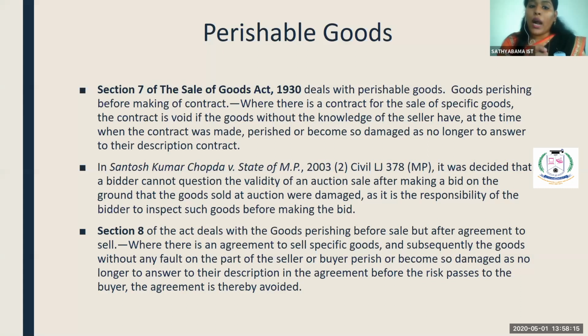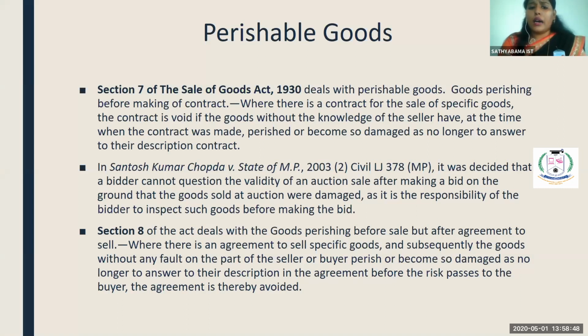Okay. So what happens to the contract? What happens to the goods which are already damaged, for which you have entered into a contract without knowing the actual status of the goods? That is what section 7 says. Where there is a contract for the sale of specific goods, the contract is void if the goods, without the knowledge of the seller, have at the time when the contract was made perished or become so damaged as no longer to answer to their description in the contract.